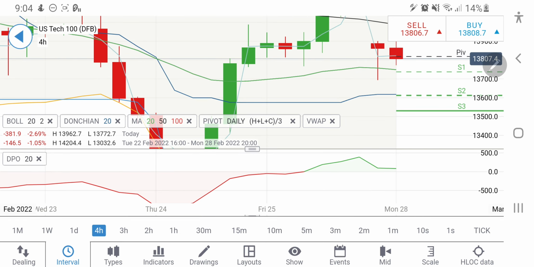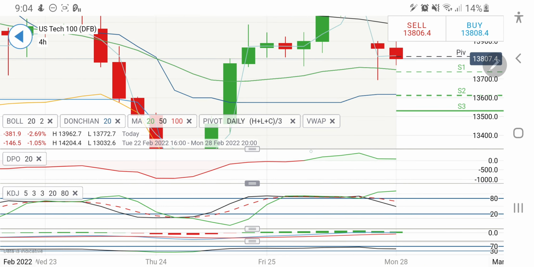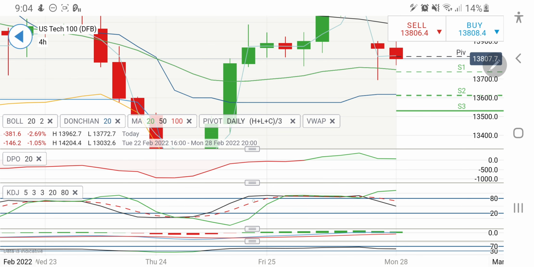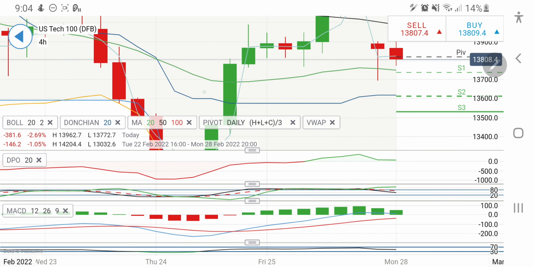And yes, stochastic on the 4-hour charts and DPO is in green, stochastic looking downwards, and MACD lines are trying to converge. So to sum it up, any long entries beyond 13,900 where you can expect a rise. Till the time it is below 13,900, you can expect it to hit 13,700, 13,640, 13,600. These are the strongest support levels, and below 13,600 sky is the limit. It is going to hit 13,500 and below levels possibly. So take your positions accordingly.